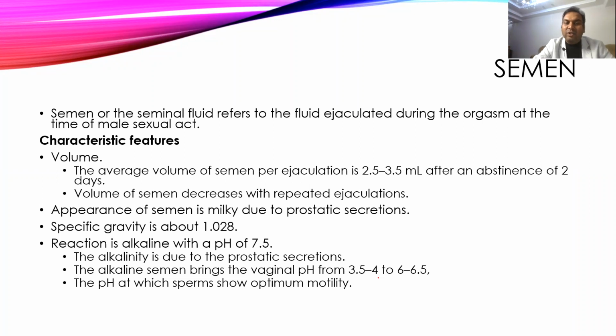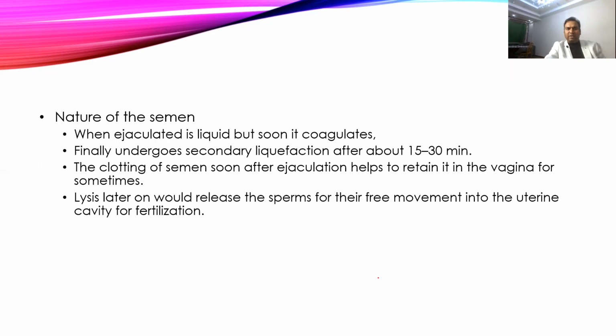The alkaline nature is because of the secretion of both the seminal vesicle and the prostate, and that is important because this alkaline semen goes into the vaginal secretion, which has a pH of somewhere around 4 to 6, where it will neutralize. If the semen did not have an alkaline nature, then the sperms would immediately die in the vaginal secretion. When the pH decreases a little bit, the sperms become more motile, so motility increases by decreasing the pH a little bit.